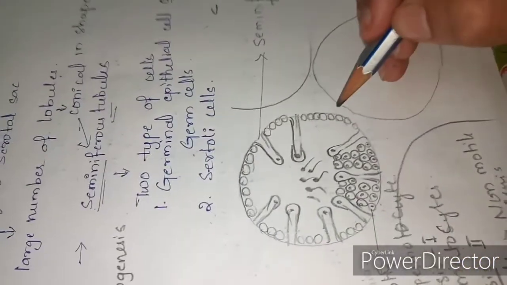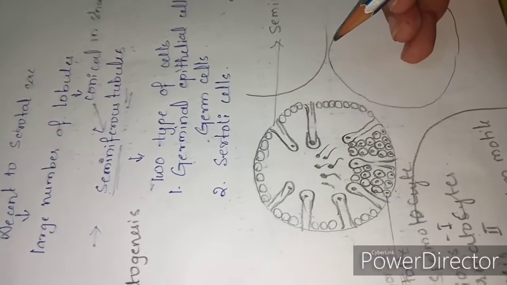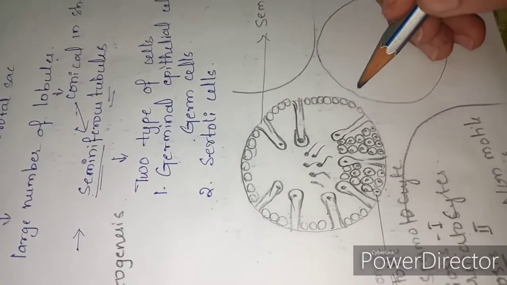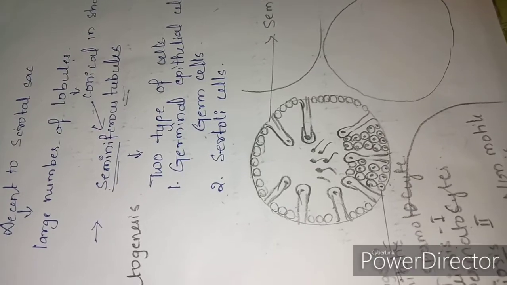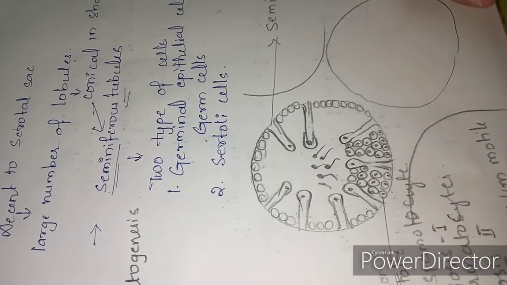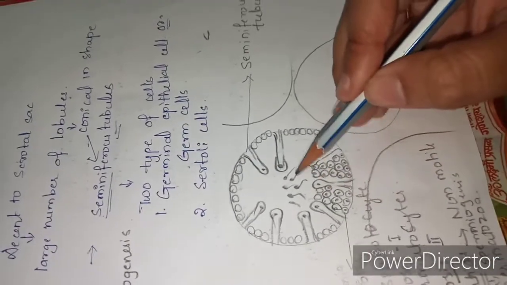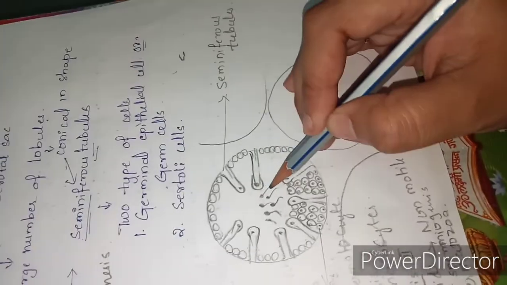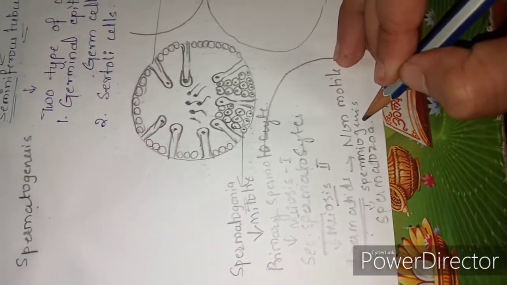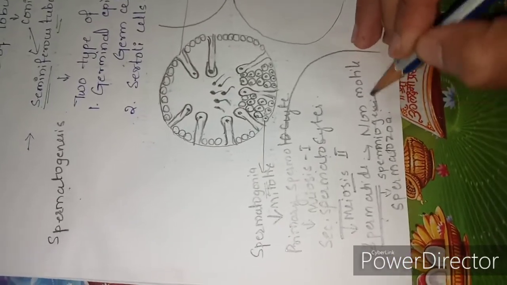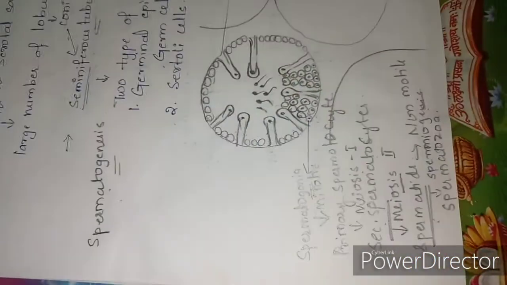The germ cells, the germinal epithelial cells, undergo several stages. These germ cells develop into functional spermatozoa by the process of spermatogenesis and the process of spermiogenesis. These two processes are important.